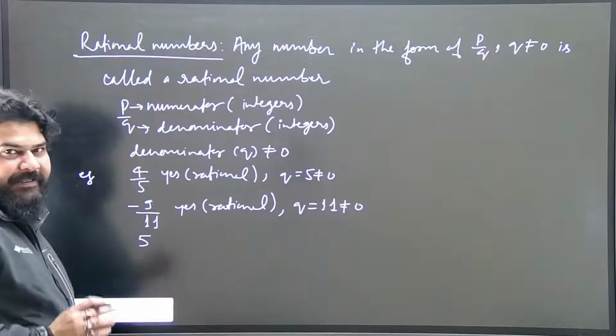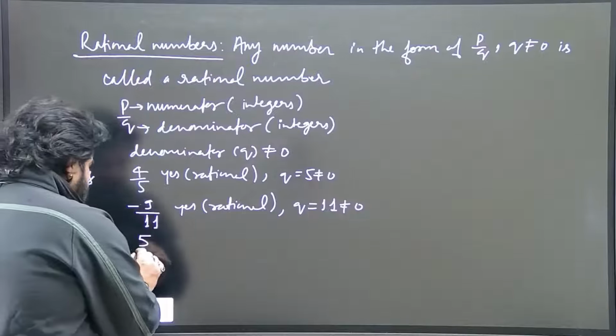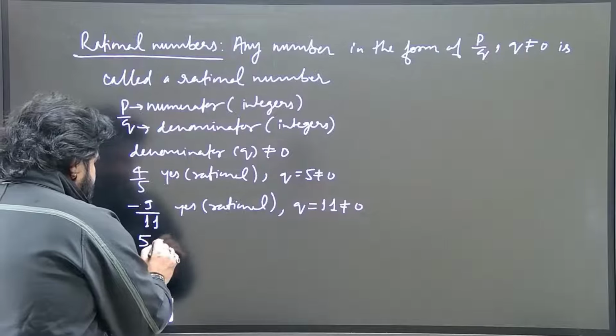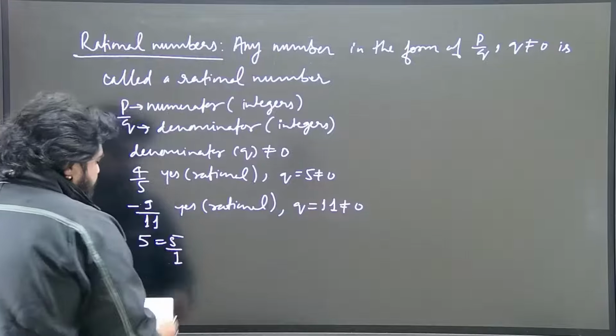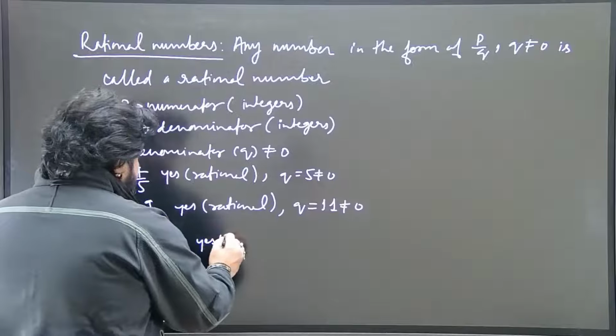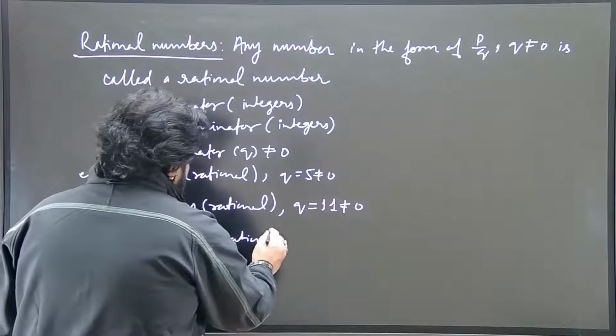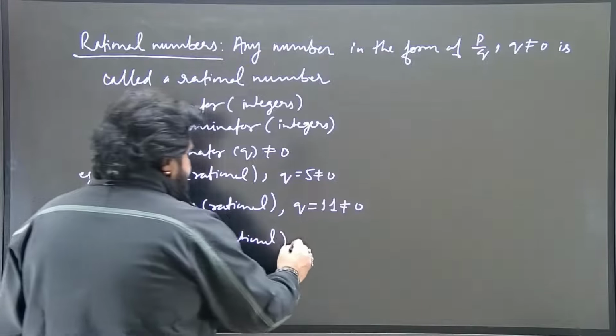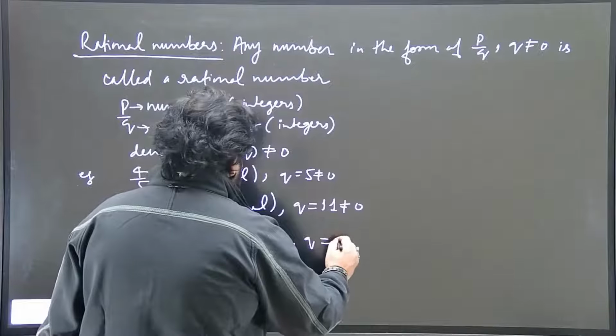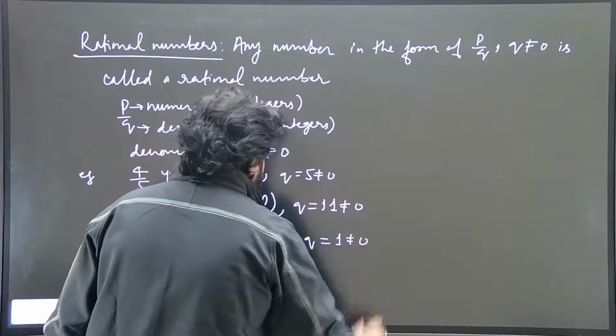So 5 is equal to 5 by 1. Again this is a rational number, because q, the denominator, is equal to 1 and it is not equal to 0.